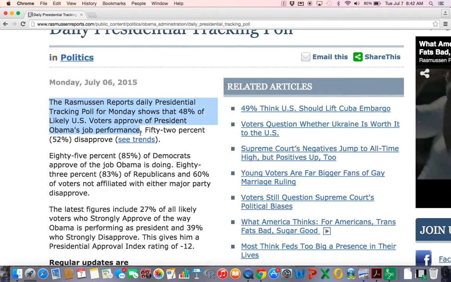This is a lie. And I don't think that there's any intended deception here, because this statement right here speaks for what? The population of likely U.S. voters.